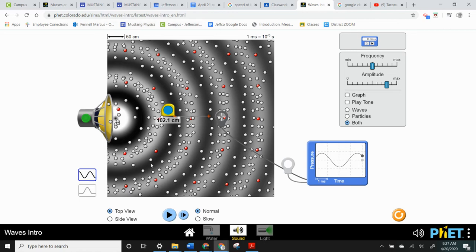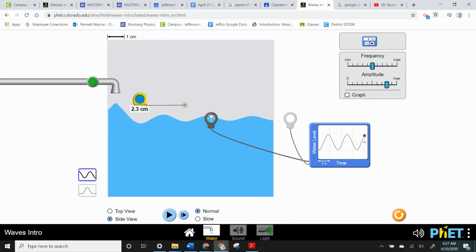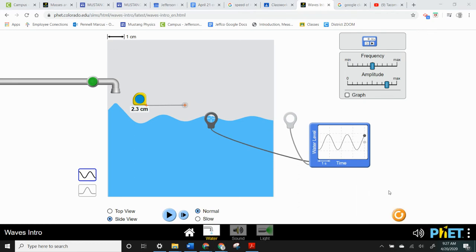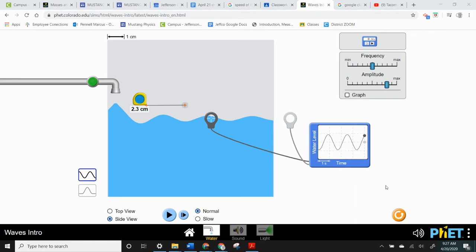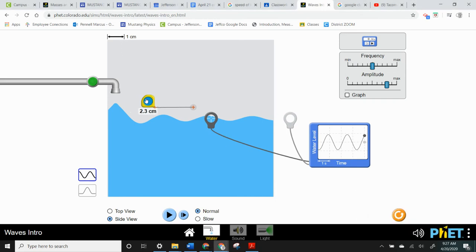Now, if we go back to the water waves, we can see that this graph shows something different. This graph shows the water level. So it's measuring the amplitude as the height of the water. The lengths of the waves would be able to be measured with the orange plus. Again, we can go from like the height of one wave to the height of the next wave, like that.